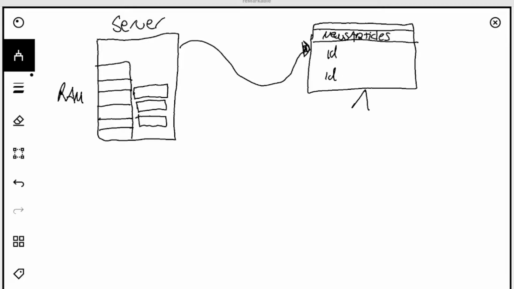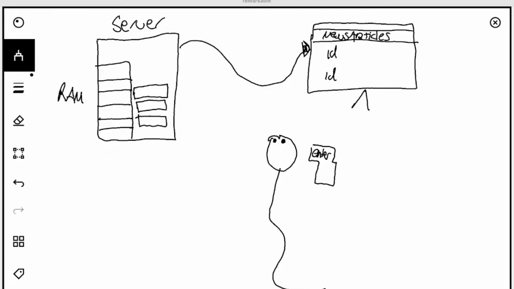The problem though is that whenever we hit the mouse, my way of trying to draw a mouse, sorry, or press enter on the keyboard, we're basically saying that we want something new all the time.